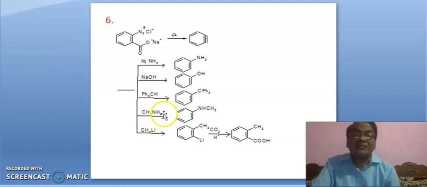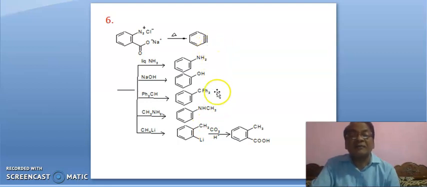If methylamine is there, then the lone pair on the nitrogen atom will attack here, leading to this. And if methyllithium is there, friends, it is an organometallic compound. Easily it is converted into lithium ion and methyl carbanion. That methyl carbanion is important. That will attack at this carbon of either this or this. Suppose this carbon of benzene, leading to this, and of course it will be